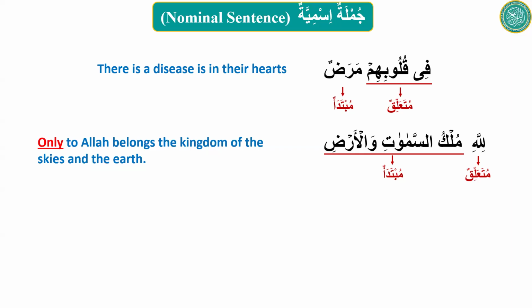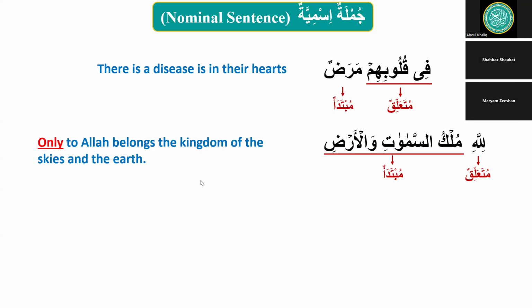There is no Arabic word for only in this sentence, right? Yes, sir. Because the mubtada came later, while it was supposed to be earlier, it was a proper noun, but still came later. So that is why we say the kingdom of the skies and the earth only belongs to Allah. Only for Allah subhanahu wa ta'ala. Thank you, sister.